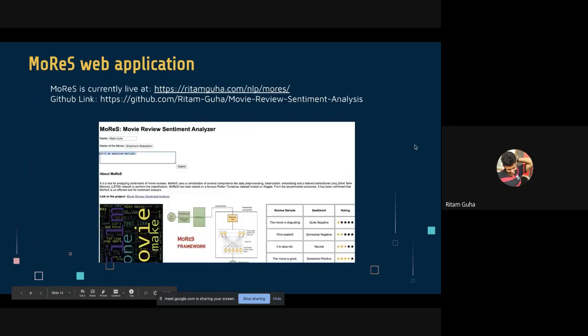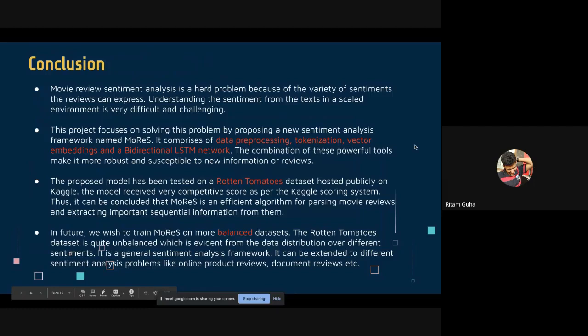And so, as a conclusion, we can say that movie review sentiment analysis is a very complex problem because of the variations in sentiments it can provide. We have used a 5-class dataset, which is really hard to generalize. It is really difficult to distinguish between what is positive and what is somewhat positive, or what is negative or what is somewhat negative. The difference is very little there. That's why we have used sophisticated tools like data pre-processing, tokenization, vector embeddings, and a bi-LSTM network.